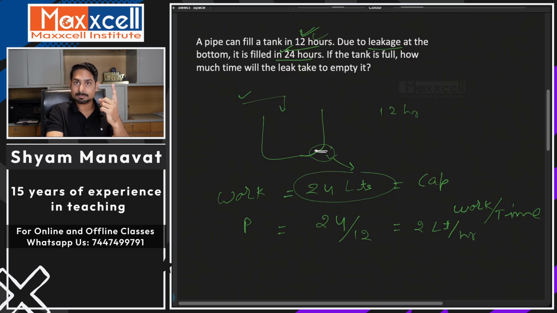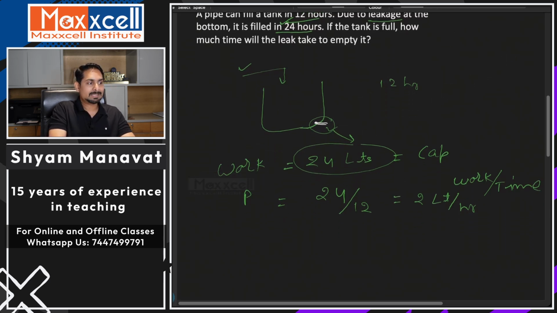Very similar to the first type of question. Now due to leakage, pipe and leakage both are working together. Earlier, when two people worked together, we added their efficiency. But because of the negative work, I will subtract the efficiency of the leakage. So I assume the efficiency of leakage to be L, and pipe efficiency is P. Now together, how much time are they taking? 24 hours.